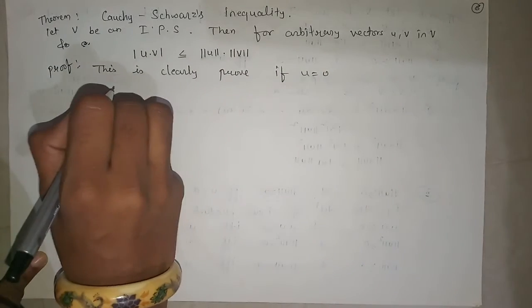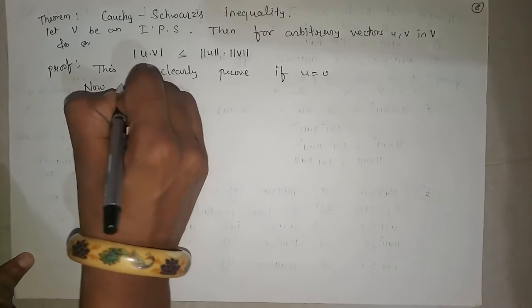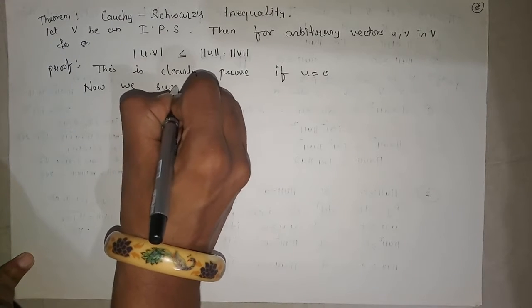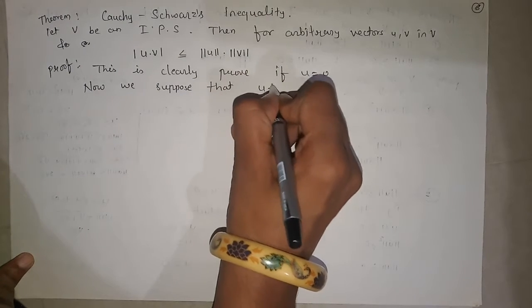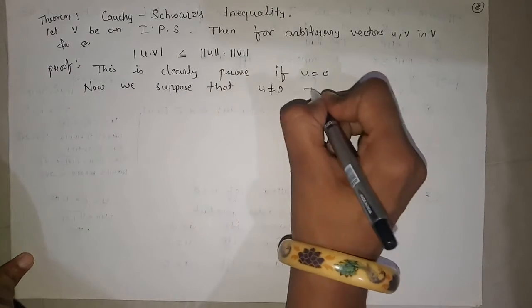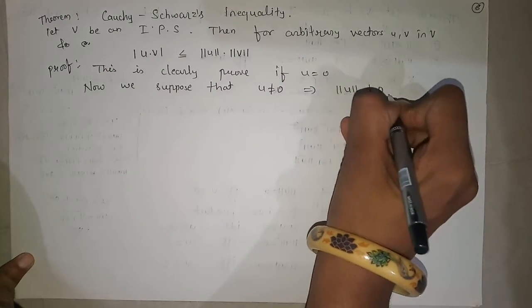If u is not equal to 0, then we suppose that u is not equal to 0. Now if u is not equal to 0, then we know that the norm of u is also not equal to 0.